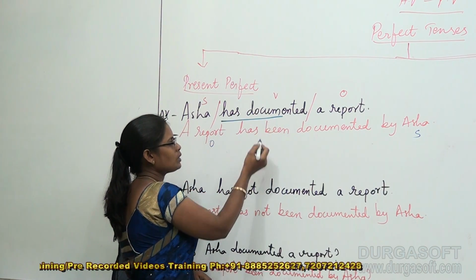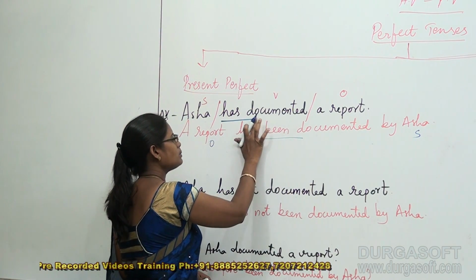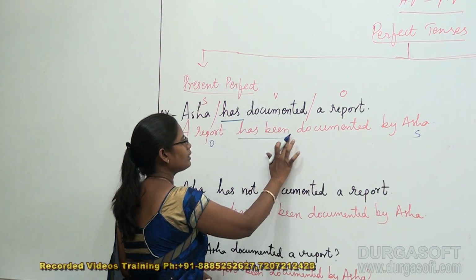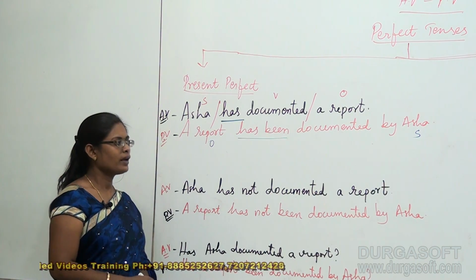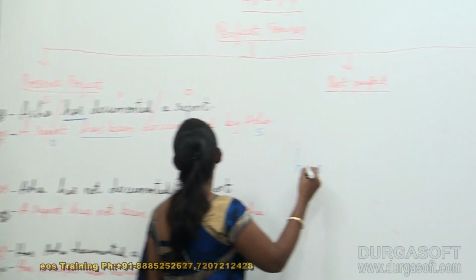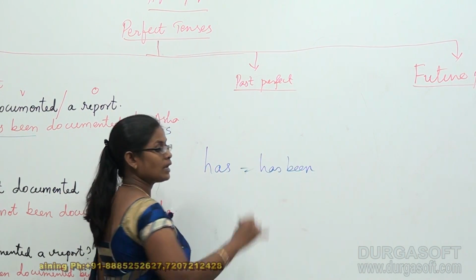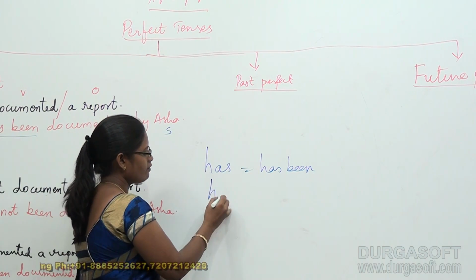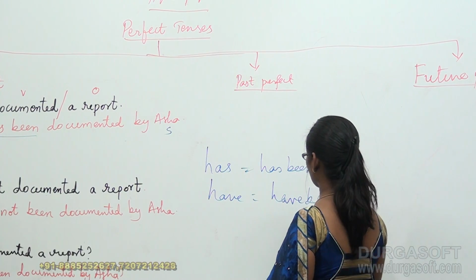See, and I am going to show you the easiest way. Has documented becomes has been documented. That means has becomes has been in the present perfect tense. If has becomes has been, in the same manner have becomes have been.